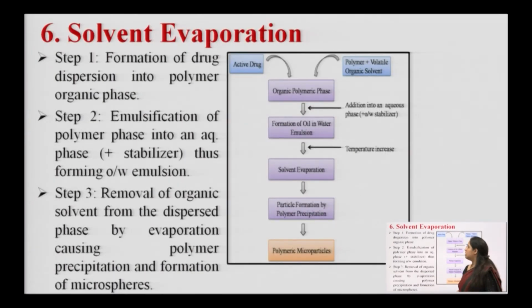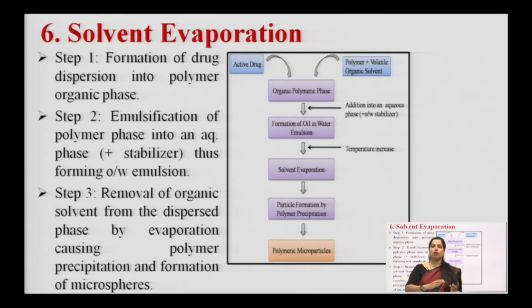Now, the sixth one is solvent evaporation. It is also a well known technology for preparing microspheres. The active drug and the polymer solution need to be mixed, and it will form the organic polymeric phase. Now, the addition of stabilizers and other excipients will lead to the formation of an oil and water emulsion type, right.